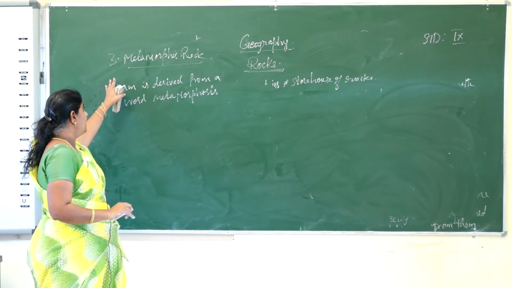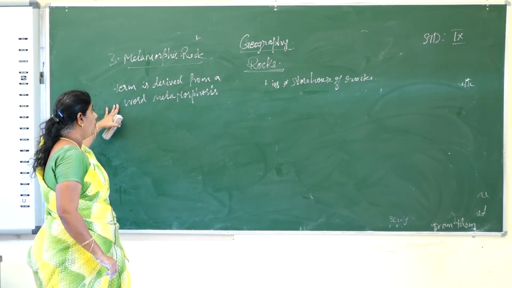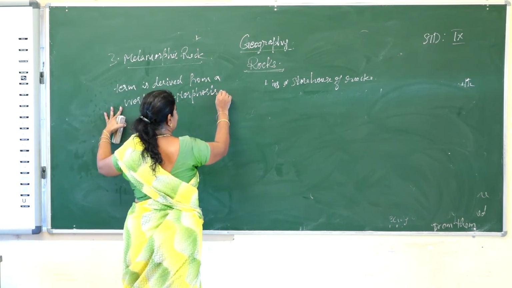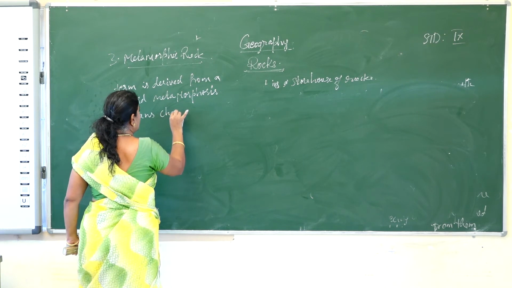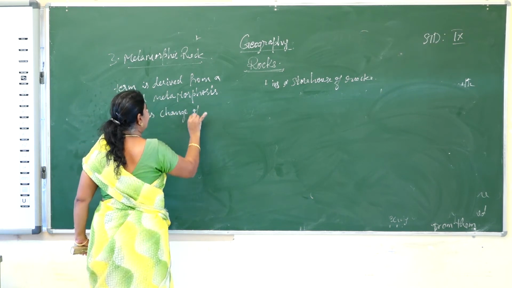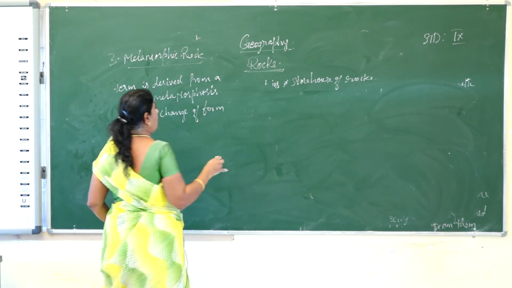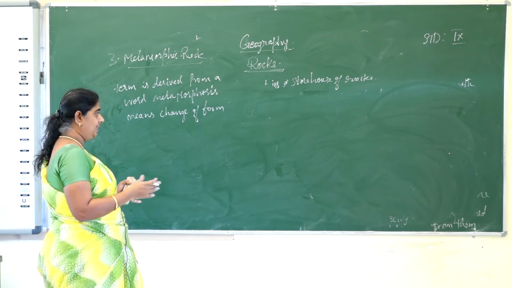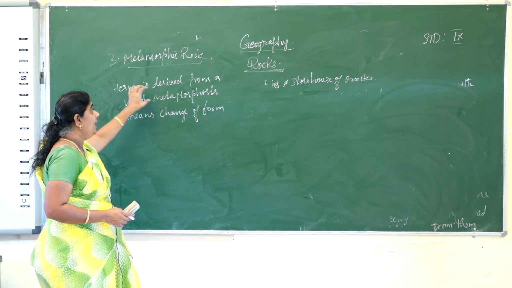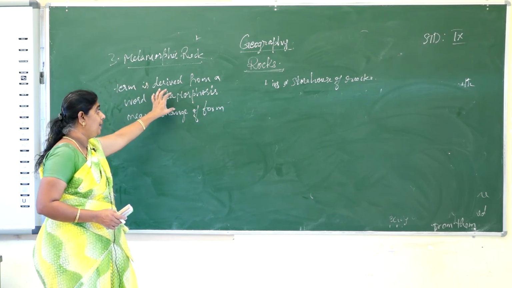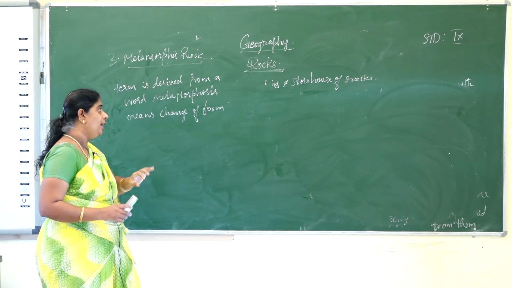So we got the word metamorphic from the word metamorphosis, meaning change of form from one type of rock to another, from one form to another. That is the meaning of metamorphic: metamorphosis means change of form.